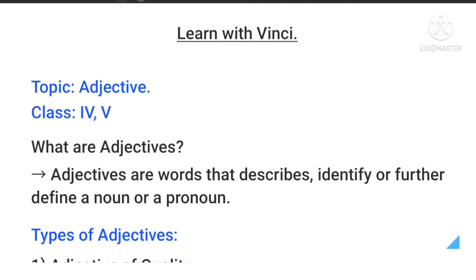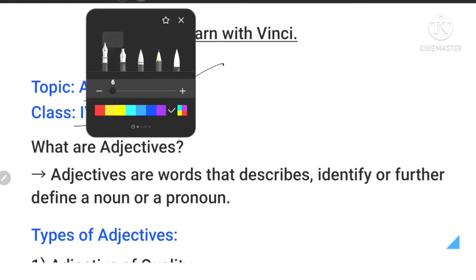So, today we will cover a small topic. Actually, we'll begin the topic which is known as adjective. Adjective is a very simple topic which starts from class 3, but today I will explain the adjective which is a part of class 4 and class 5. Okay?